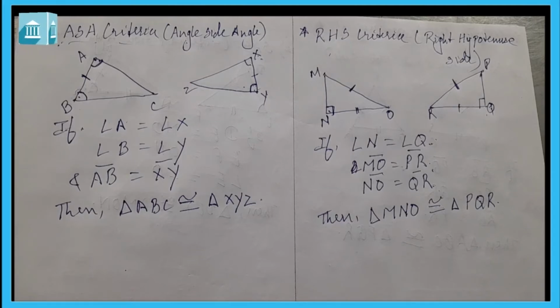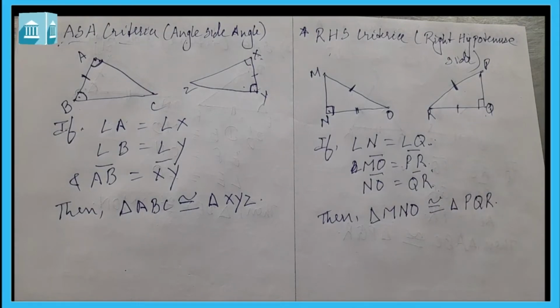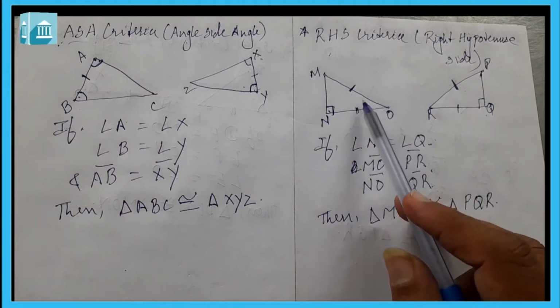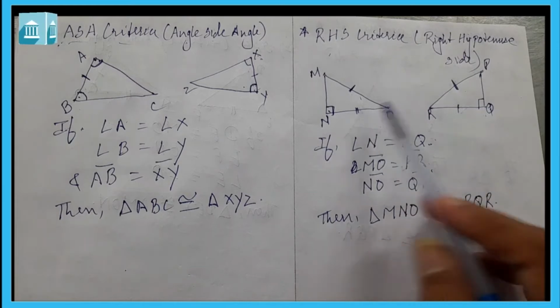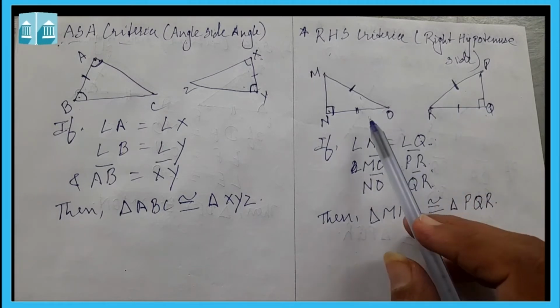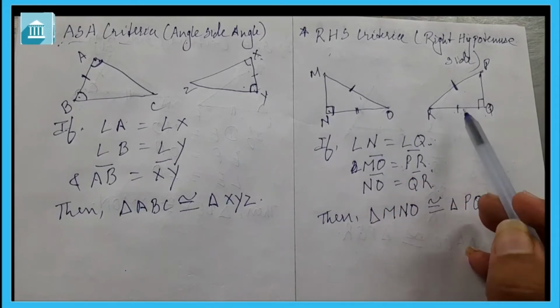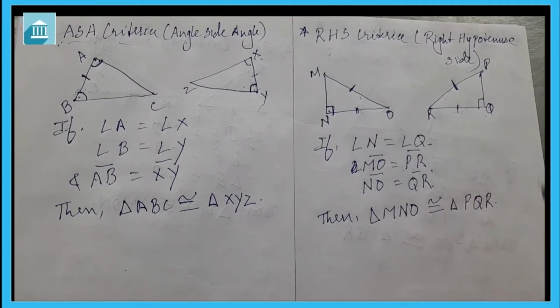So in the RHS congruence criteria, we can say that if the hypotenuse and one side of a right angle triangle are respectively equal to the hypotenuse and one side of another right angle triangle, then these two triangles are congruent.